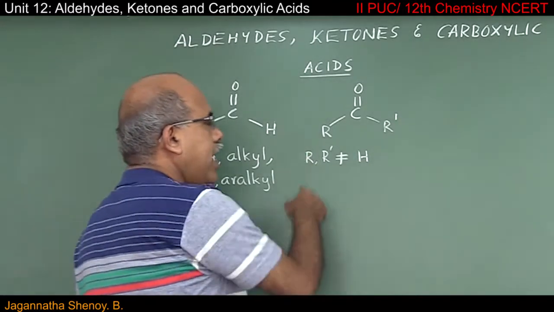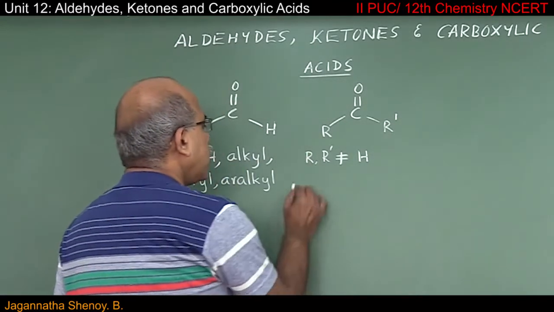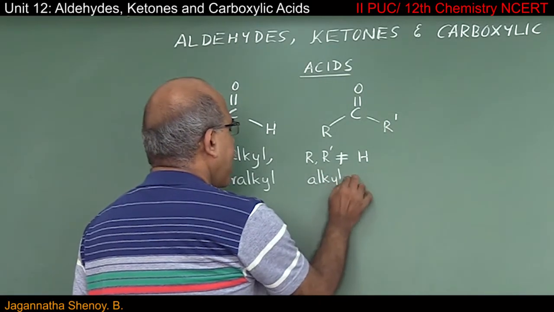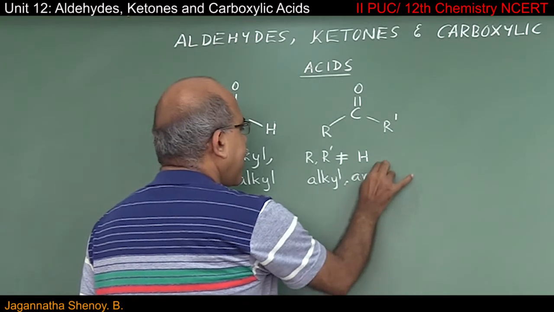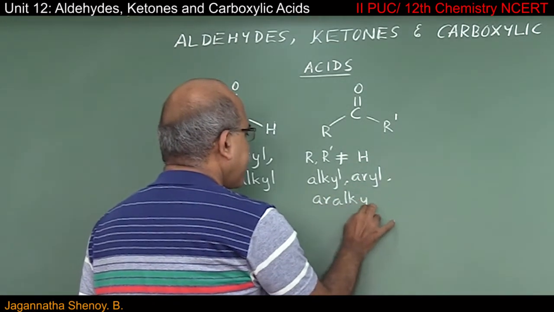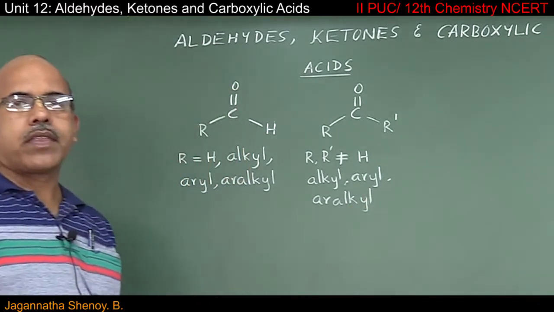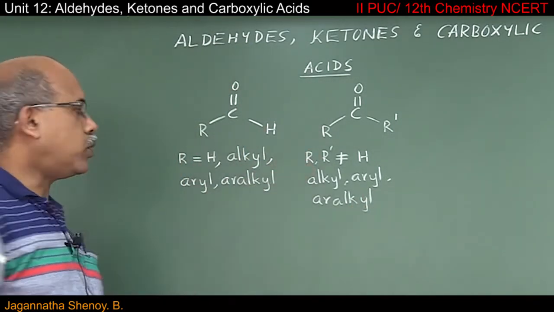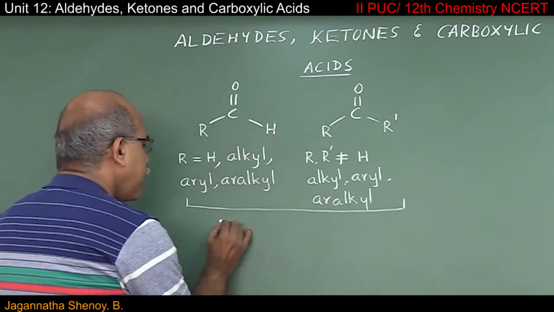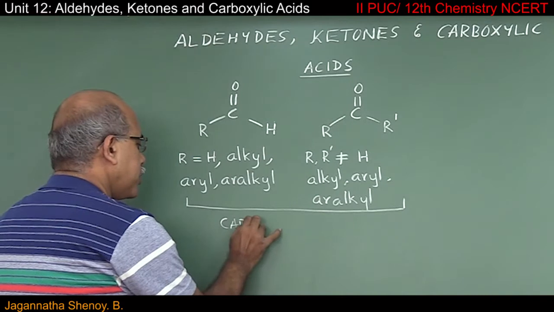So, R and R dash cannot be hydrogen, but they can be alkyl, they can be aryl, and they can again be aralkyl. Aldehydes and ketones put together, they are called carbonyl compounds.